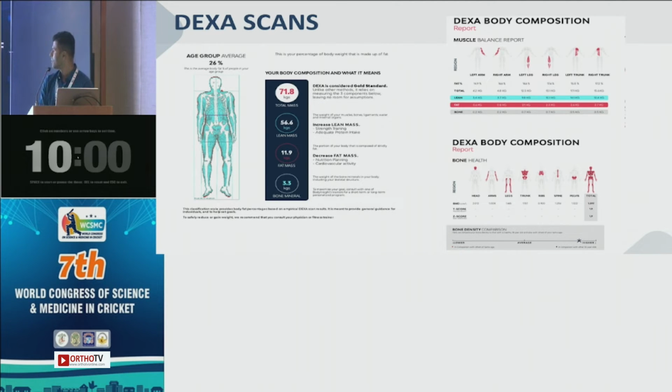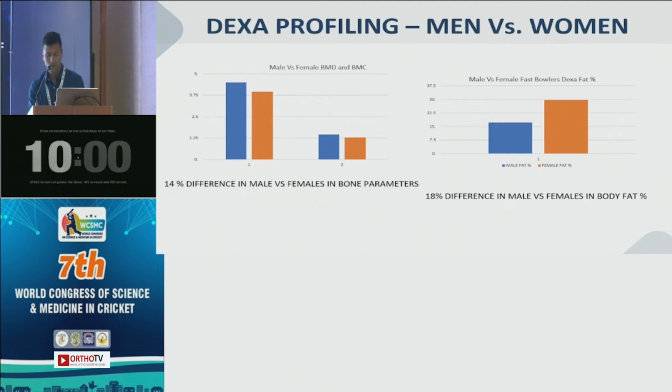The blue row tells us the differences in lean muscle mass in kgs between the left and right upper limb, left and right lower limb, and left and right trunk. So that's what we looked at to understand the asymmetries, and then the bone health through bone mass density in grams per centimeter square. So that's how we looked at it.